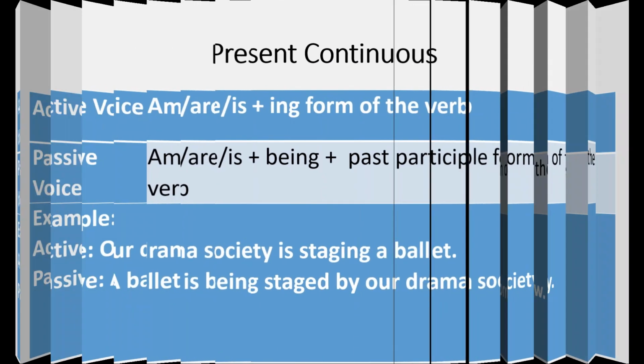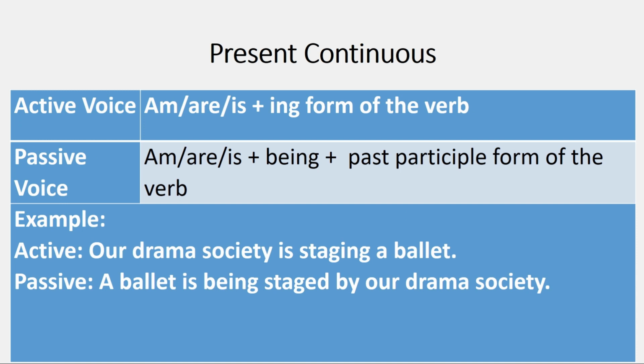Let us now look at the rules of converting from active to passive in present continuous tense. Active voice in the present continuous tense is quite simple. It is the be plus action form, the verb plus ing. However, in the passive voice, we do use am, are or is, which was already there in the active voice, but we have to put one be form in the continuous version, that is being. So BEING, which shows that this is a continuous action because the verb will become past participle.